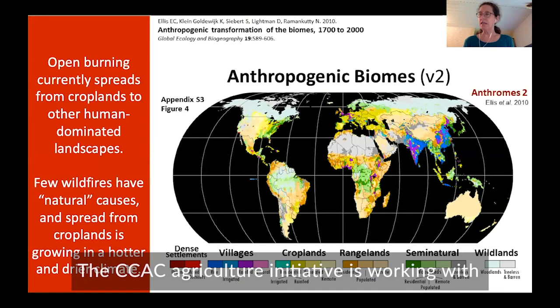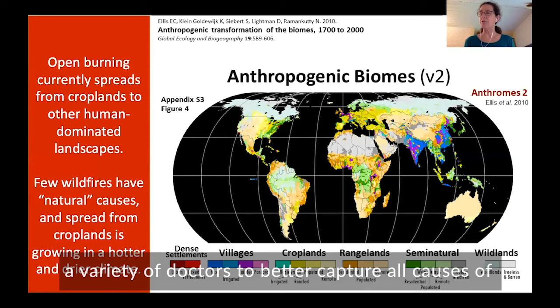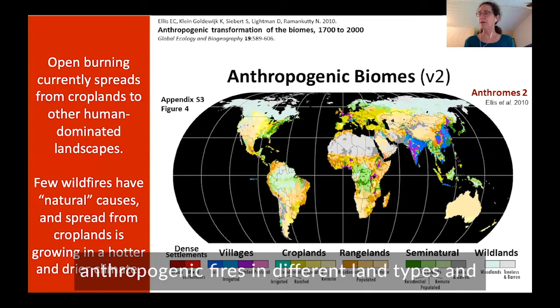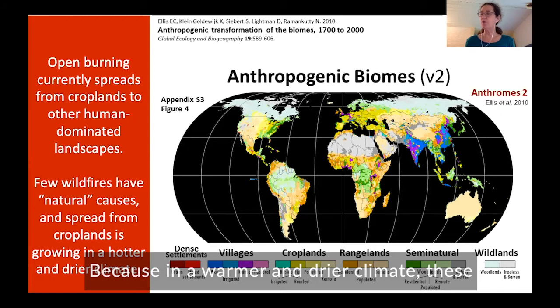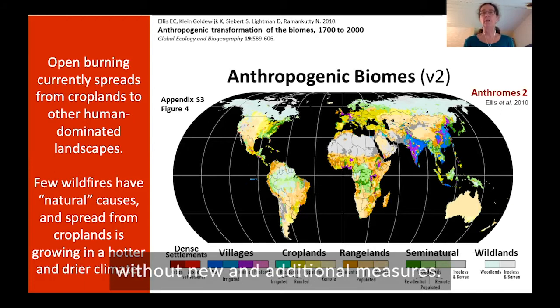The CCAC Agriculture Initiative is working with a variety of actors to better capture all causes of anthropogenic fires in different land types and to promote fire-free alternatives to the different kinds of uses of fire worldwide, because in a warmer and drier climate, these emissions are projected to grow substantially without new and additional measures.